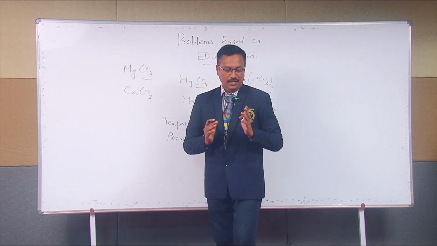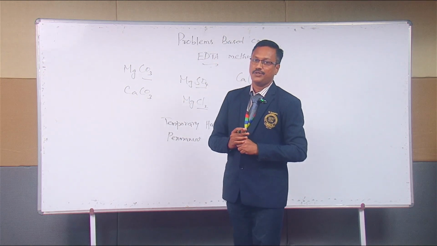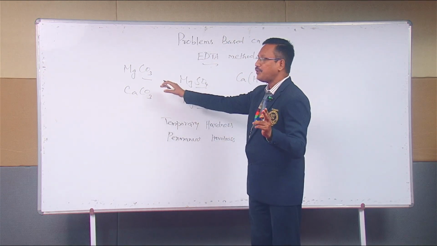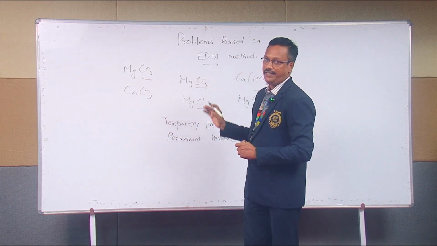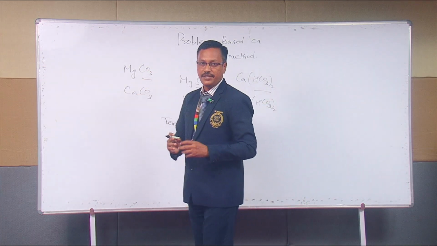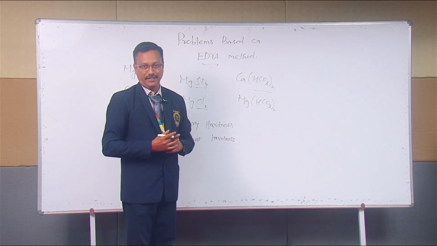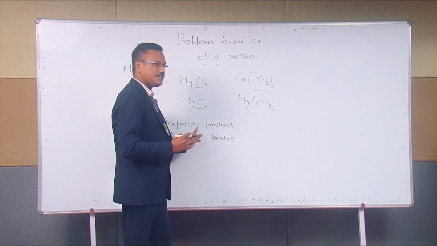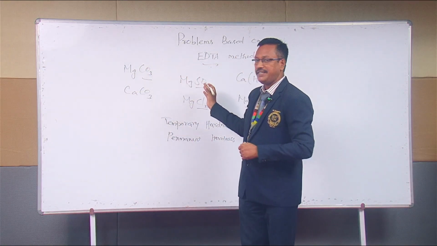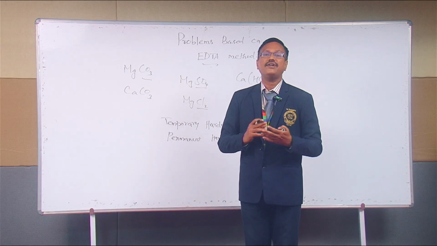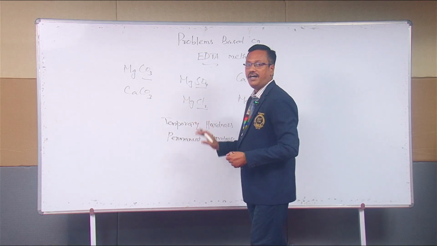What is hardness? If the water doesn't lather with soap, it is known as hard water. Such property is known as hardness. The hardness may be due to various salts like magnesium ion, calcium ion, carbonate ion, chloride ion, sulfate ion. If the hardness is due to carbonate and bicarbonate, it can be easily removed by simple boiling. Such hardness is known as temporary hardness. On the other hand, if it is because of the chloride and sulfate ions, they cannot be easily removed and require some special techniques. That is known as permanent hardness. So, this is the overall idea about hardness.